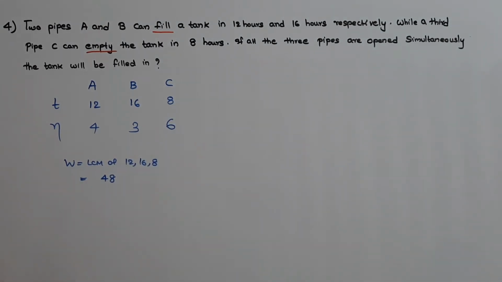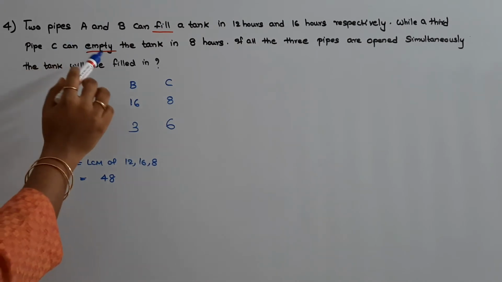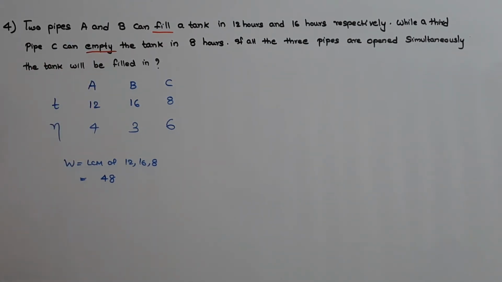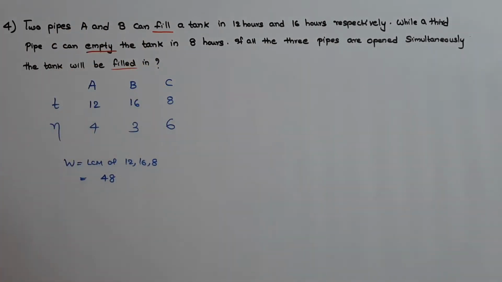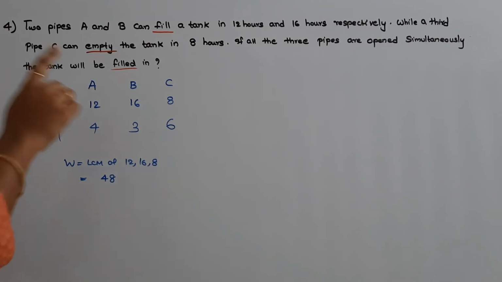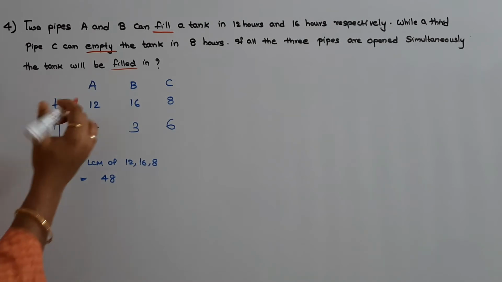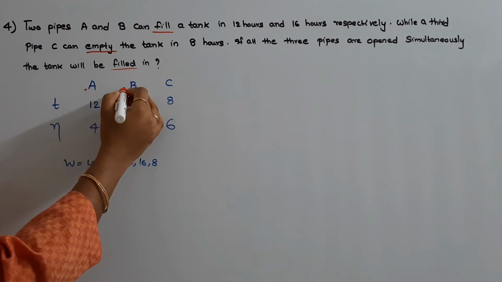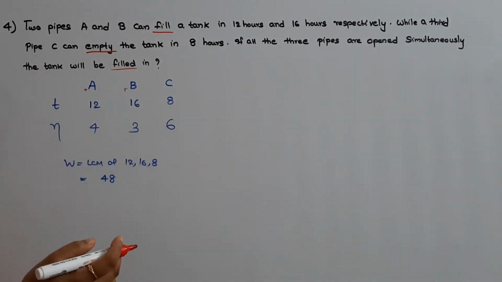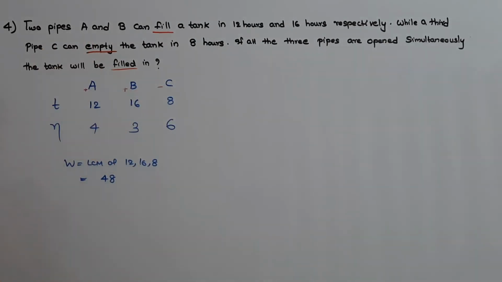Now in this question, the important thing that we should note is that tanks A and B are filling. Tank C is emptying the tank. And the question is, we need to find out the time taken by all of them to fill the tank. So the purpose of the question is to fill the tank. Hence, the efficiency of A we will take as positive since it is filling the tank. Efficiency of B also we will take as positive since it is also filling the tank. But the efficiency of C we will take as negative since it is emptying the tank.